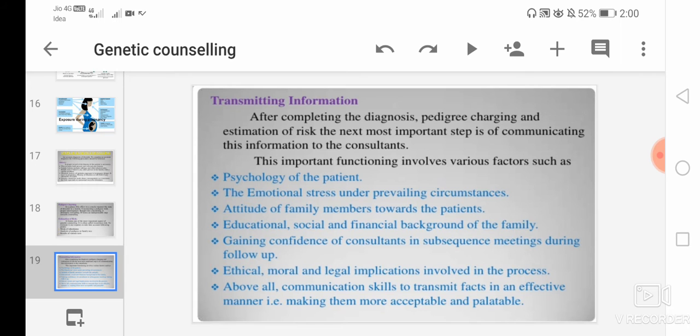So we have to transmit all this information to the consultand, and various factors are involved: the psychology of the patient, emotional stress under the prevailing circumstances, the attitude of family members towards the patient, the educational, social and financial background of the family, gaining the confidence of the consultands in subsequent meetings during follow up, ethical, moral and legal implications involved in this process, and above all communication skill to transmit facts in an effective manner, making them more acceptable and palatable. So this is transmitting information.